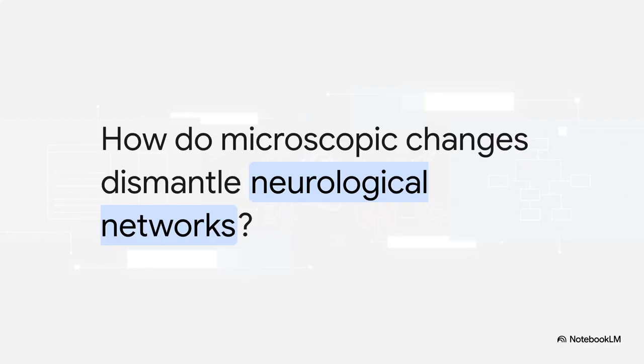As we wrap up this explainer, I really want you to think about how these microscopic structural changes create massive, devastating systemic failures. How does the lack of a single venous valve in the face, or just a millimeter of proximal atherosclerotic plaque in the subclavian, systematically dismantle entire neurological networks? Mastering these singular anatomic thresholds will absolutely transform your diagnostic accuracy. The next time you see a seemingly simple symptom, ask yourself what hidden microscopic trap is actually driving this failure.